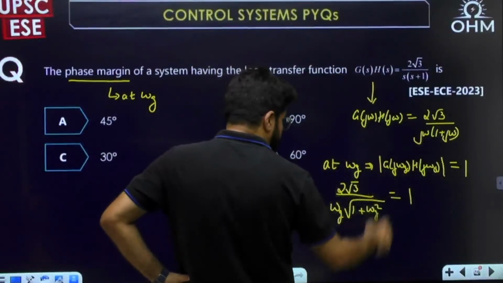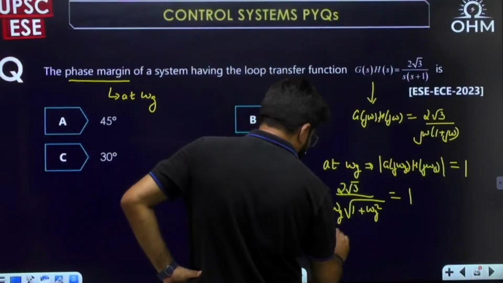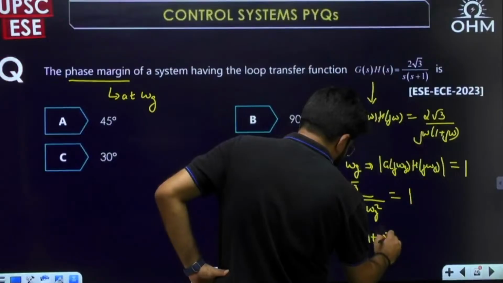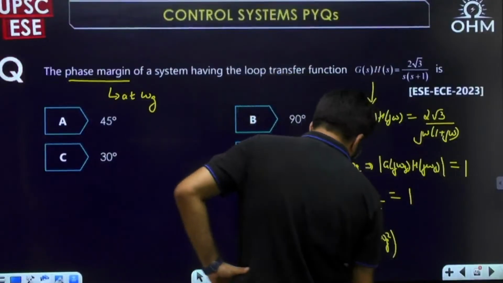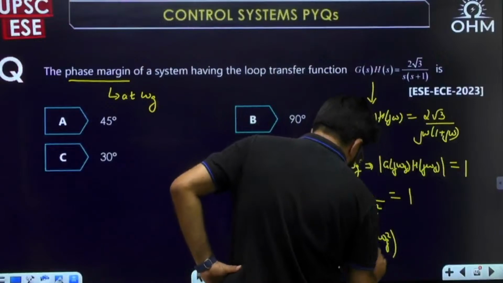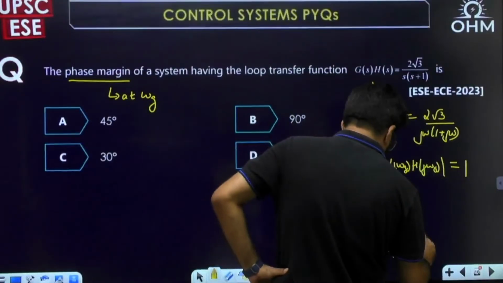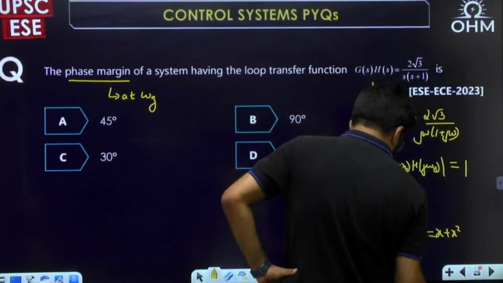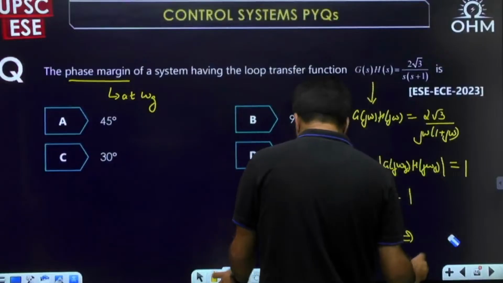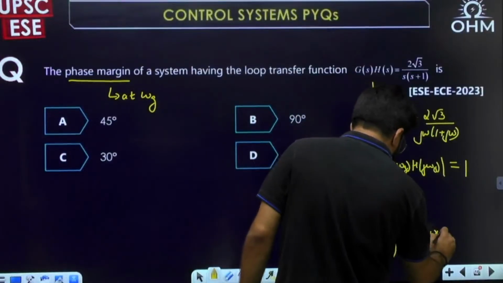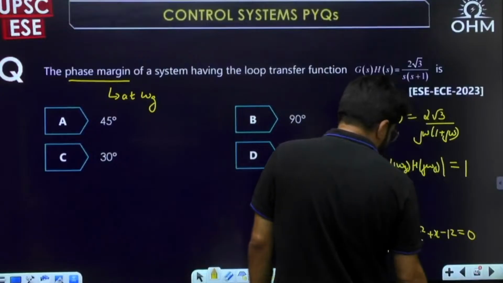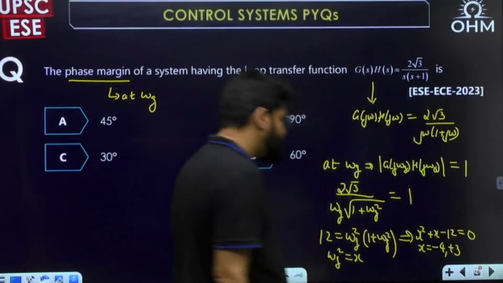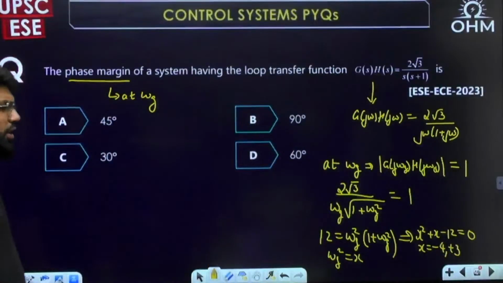Shifting the denominator to the right side and taking the square, 2 root 3 squared is 12, equal to omega g square times (1 plus omega g square). To solve this, we take omega g square equal to x. So you get the equation 12 equal to x plus x square, or the quadratic equation x square plus x minus 12 equal to 0. That is (x plus 4)(x minus 3), so x equals minus 4 and plus 3.